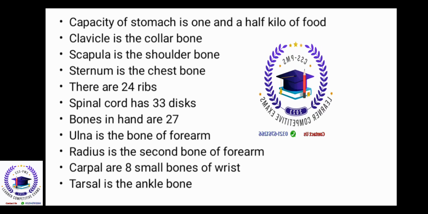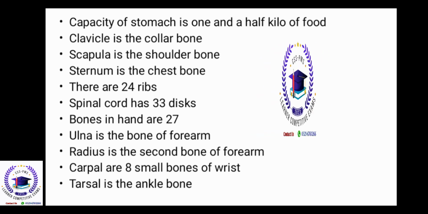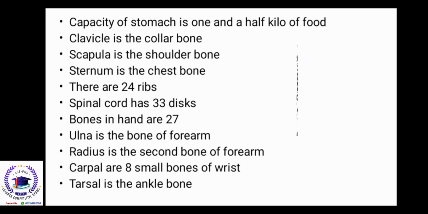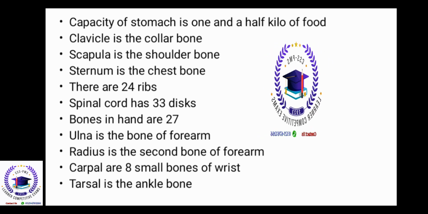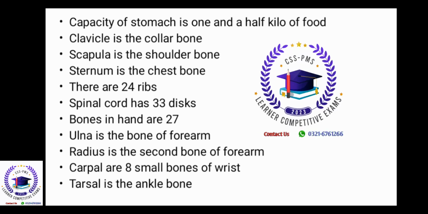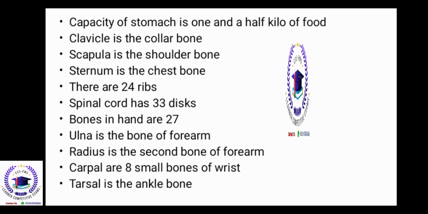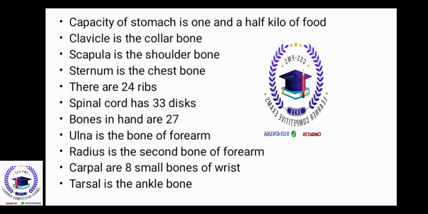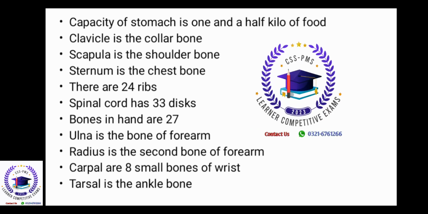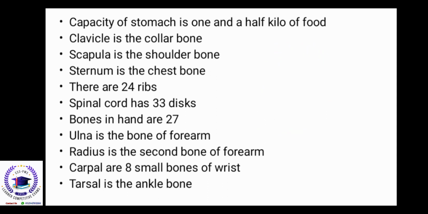Clavicle is the collarbone. Scapula is the shoulder bone. Sternum is the chest bone. There are 24 ribs. Spinal cord has 33 discs. Bones in hand are 27. Ulna is the bone of the forearm. Radius is the second bone of the forearm. Carpals are 8 small bones of the wrist. Tarsal is the ankle bone.